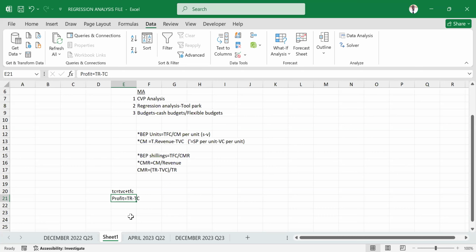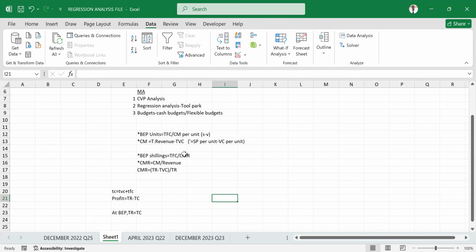Now that you know how to get total cost, you can arrive at profit because it is an element affecting profit. Then we also need to remind ourselves that at any break-even point, when you are breaking even, you are not making a profit, you are not making a loss. Meaning what? Your total revenue that you are generating is equal to your total cost. No profit, no loss. This is at break even. And at that point, profit is 0.